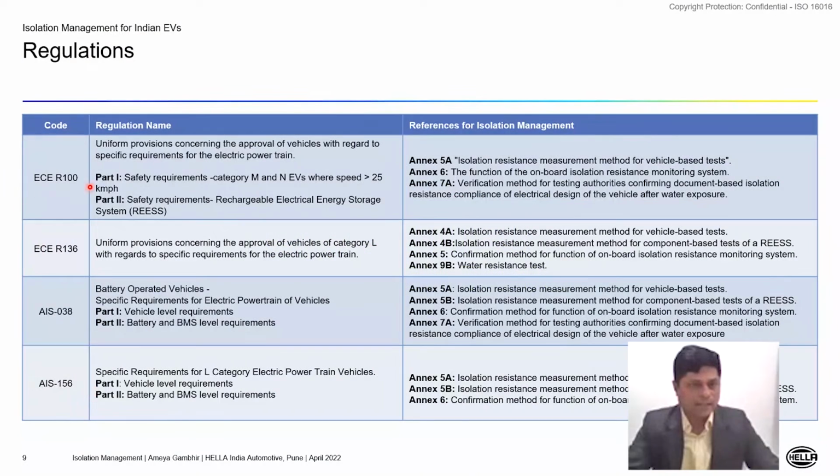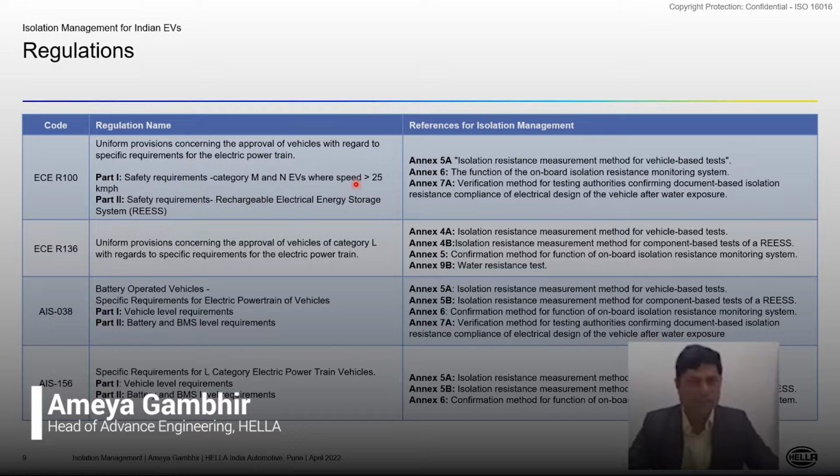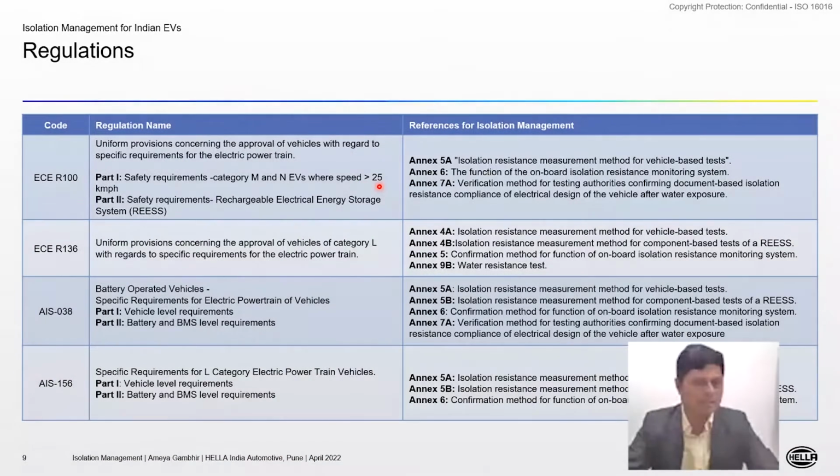So ECE R100, which we saw in the last slide, is talking about a uniform provision concerning the approval of vehicles with regards to specific requirements for electric powertrain. Part 1 talks about the requirements for category M and category N vehicles, the electric vehicles, basically where their speed is greater than 25 kilometers per hour. So basically these are the passenger and commercial vehicles.